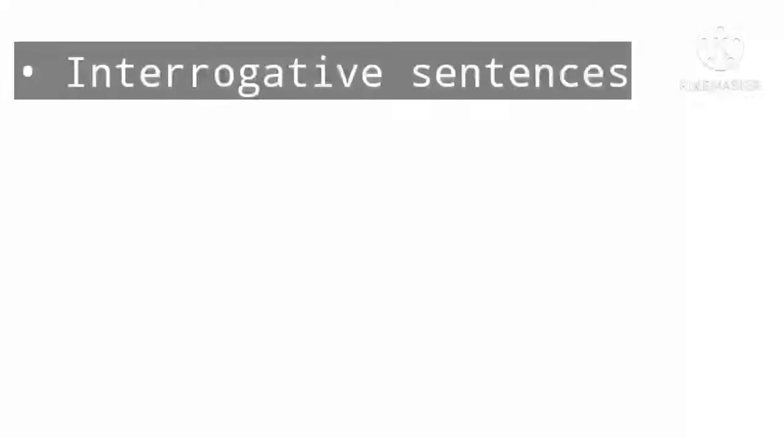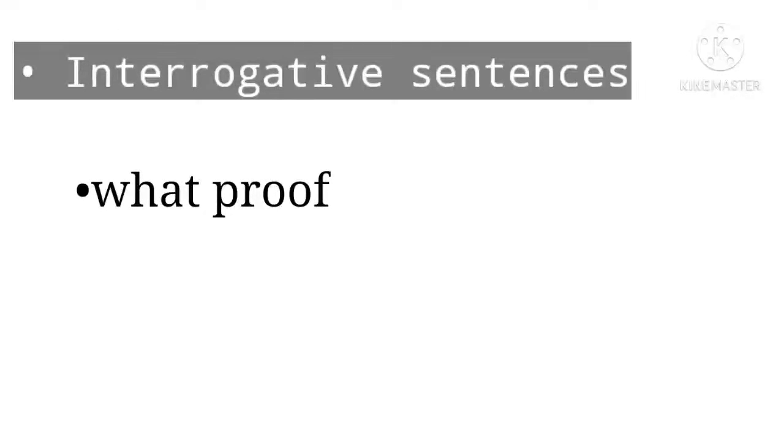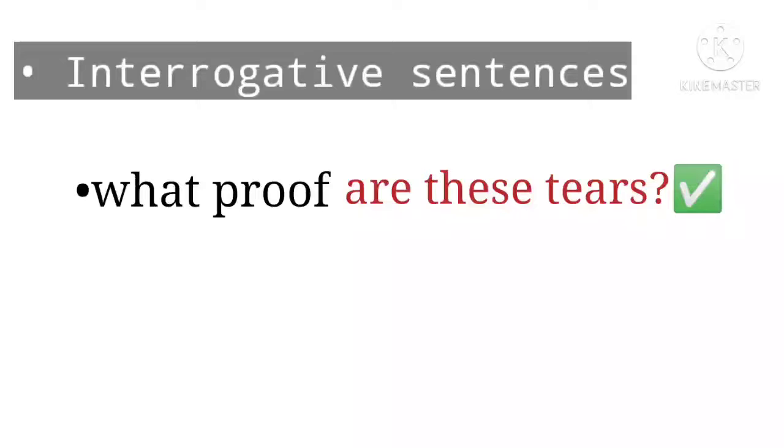But here we just notice that this case is only enough with the previous rule, that is, in an affirmative sentence. While when we are using an interrogative sentence, then the verb to be only depends on that noun that is placed after it. Okay, let's try to understand with these examples. What proof are these tiers?